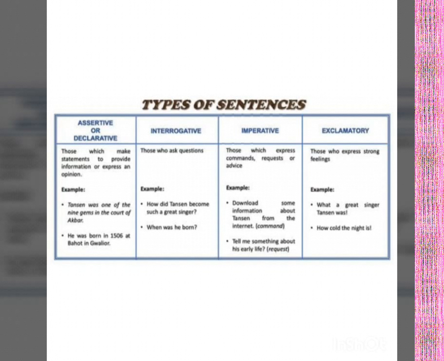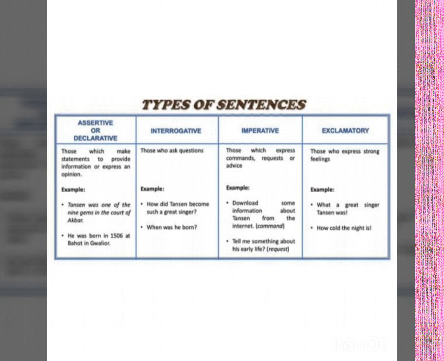So, sentences are mainly four types: assertive or declarative, interrogative, imperative, and exclamatory. All statements come under the category of assertive or declarative sentences. Question-like sentences come under the category of interrogative sentences. Commands, requests, warnings, advices all come under the category of imperative sentences, and those which express strong feelings come under the category of exclamatory sentences. So, these are the four types of sentences.